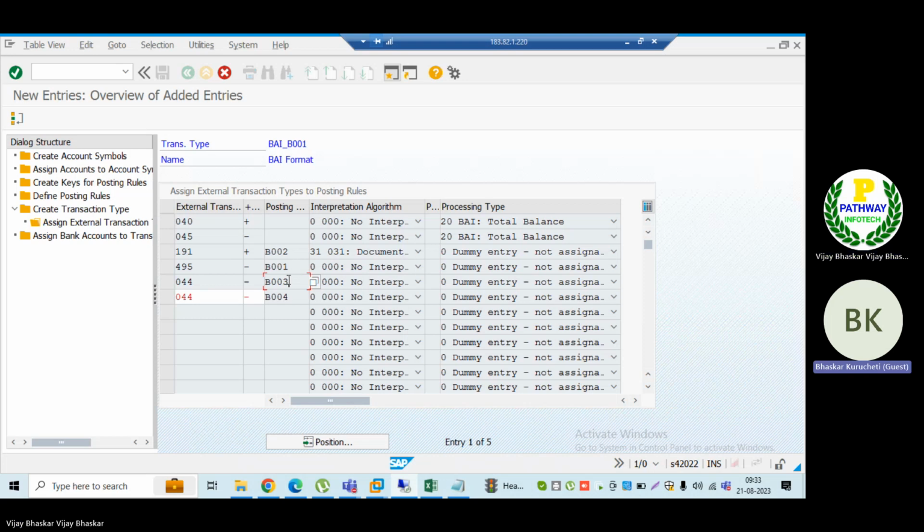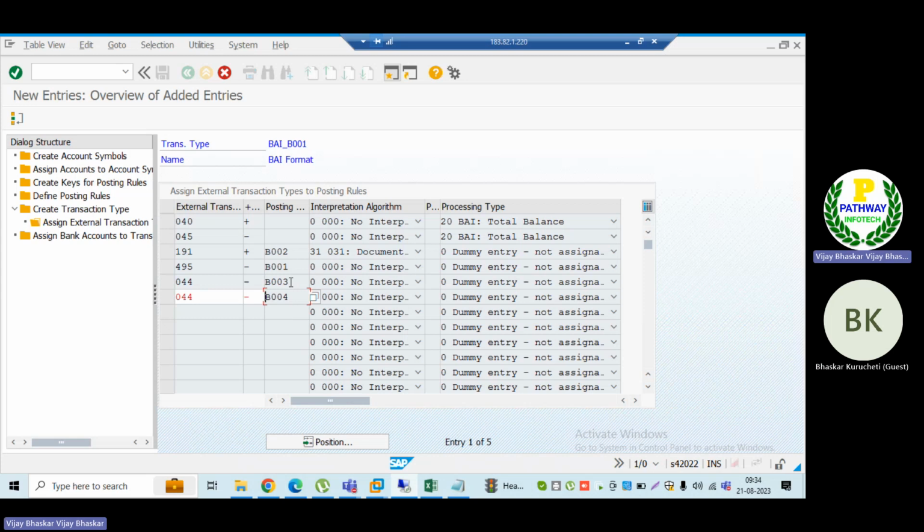One is interest, another one is bank charges. But for my bank charges posting, the GL accounts differ, and my interest posting GL accounts differ. Because in one posting rule I can map only one account symbol.